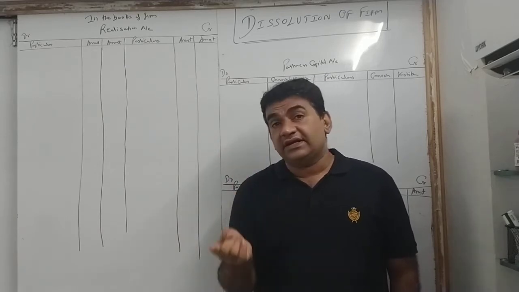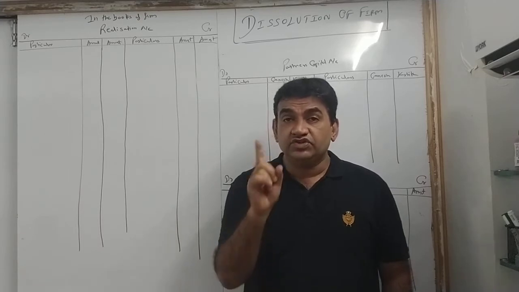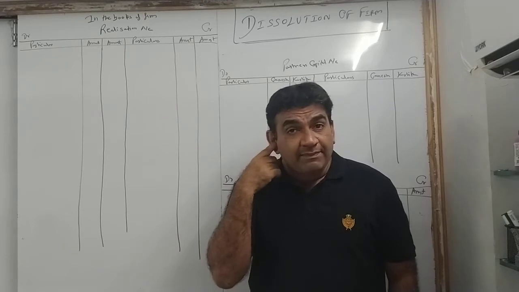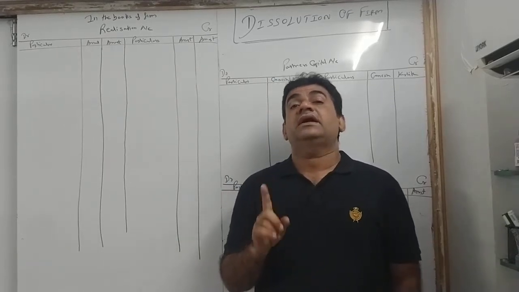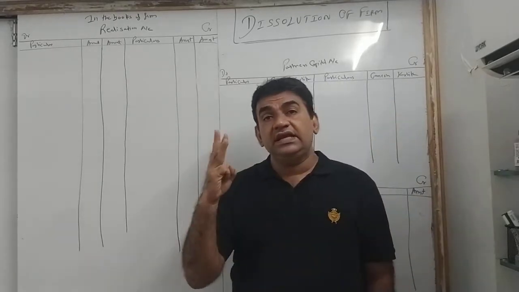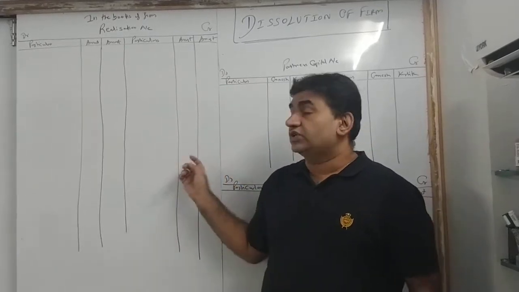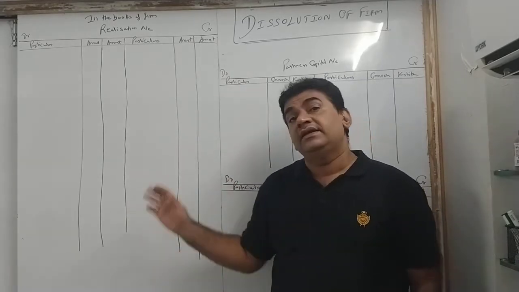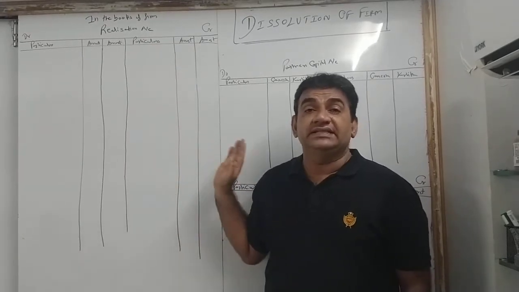And in case there is a current account, in final accounts what we used to do? If capital and current both are there, we used to just prepare the current account, or only the capital account. Here, if capital and current both are there, both accounts will be made. Capital account will be made, current also. But that will come towards the end. So starting with, 3 common accounts which are there in each and every sum. Later on, extra accounts will also come. Realization, partners capital, cash bank, plus other accounts, that is later on. But initially we will deal only in these 3.